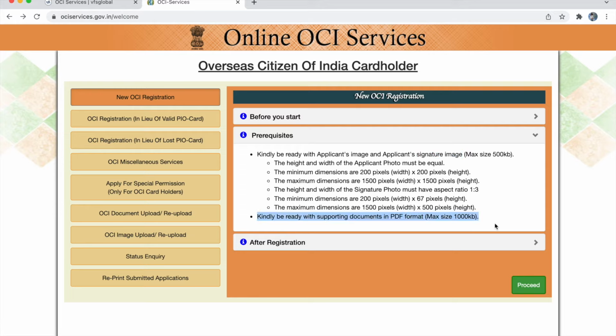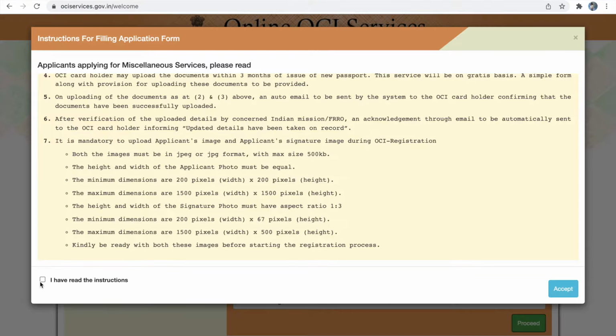And also please be ready with the supporting documents. Your supporting document should be in PDF format and the maximum size of the supporting document is 1000 KB. So now let's proceed. Read the instructions and click the accept button.